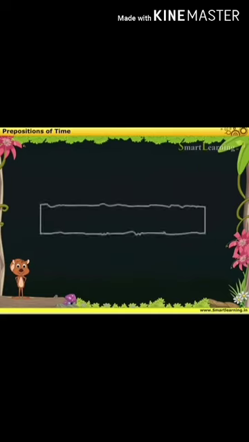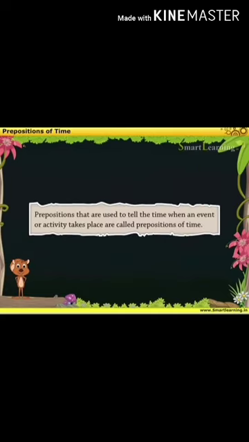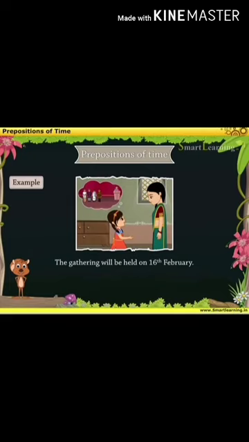So, there at is a preposition of time. The prepositions are used to tell the time when an event or activity takes place. That itself is called a preposition of time. Let us see a few more examples for preposition of time.